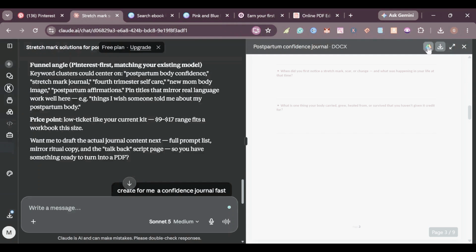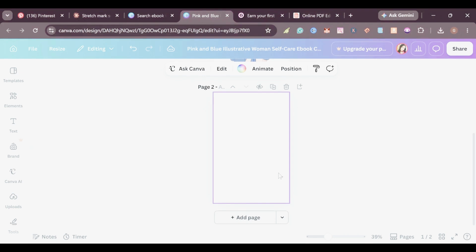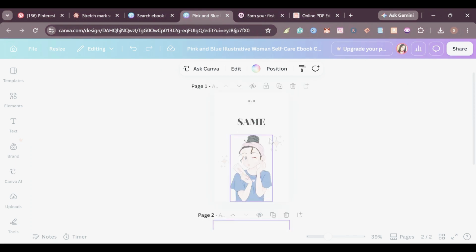Then we'll go ahead and put our information that we have had from Claude. Remember, I told you to go ahead and edit this. Yes, you go ahead and edit your book. You transfer that document somewhere, you go ahead and edit it. So it will be simple and easy. You just come here to Claude, copy the information, then go and edit it.